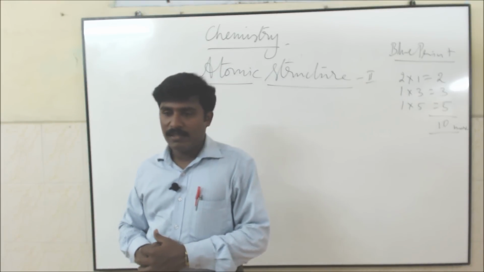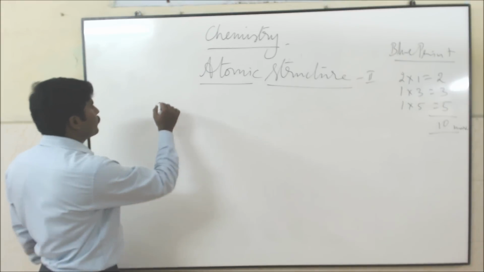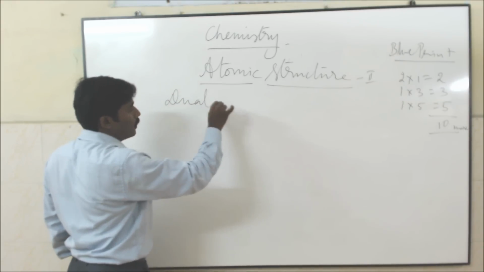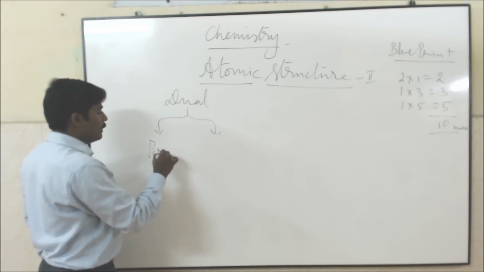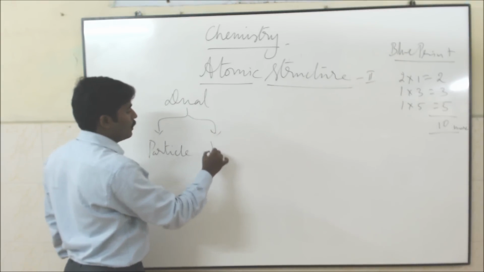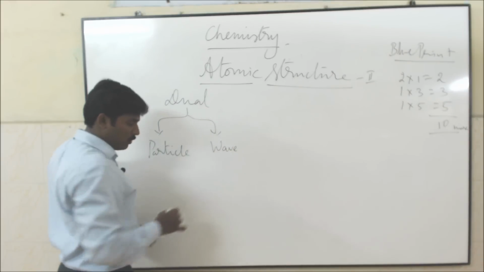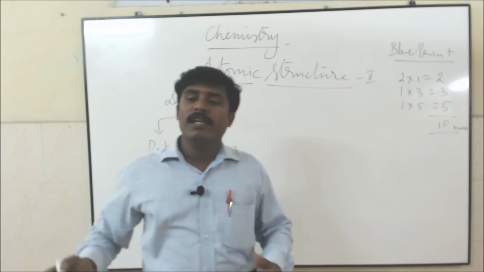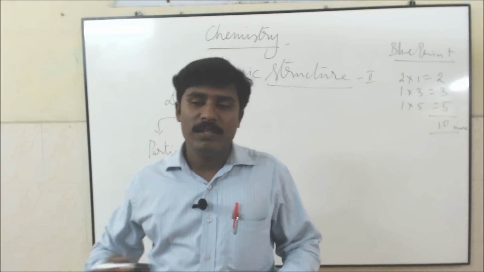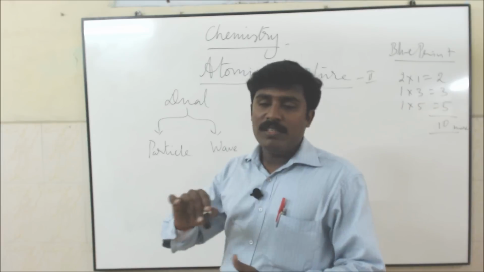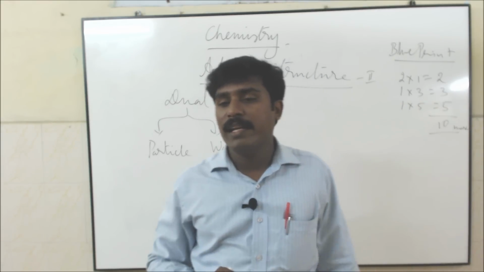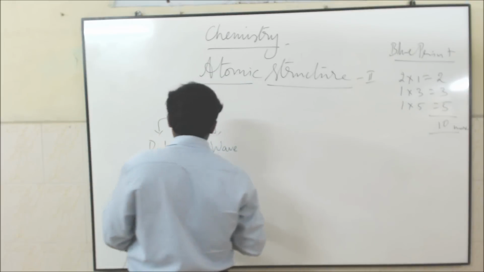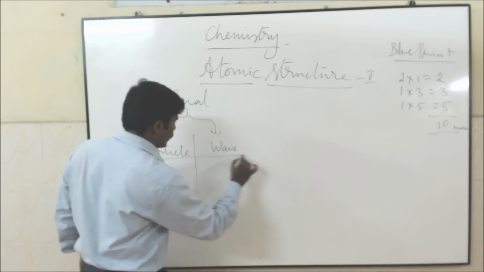Electrons have a dual character. What do you mean by dual character? Dual means one is particle character, another is wave character. It's a proved fact. Electron acts with dual character: one is particle nature, another is wave nature. The first important 3 mark question in this lesson: what is the difference between particle and wave character?